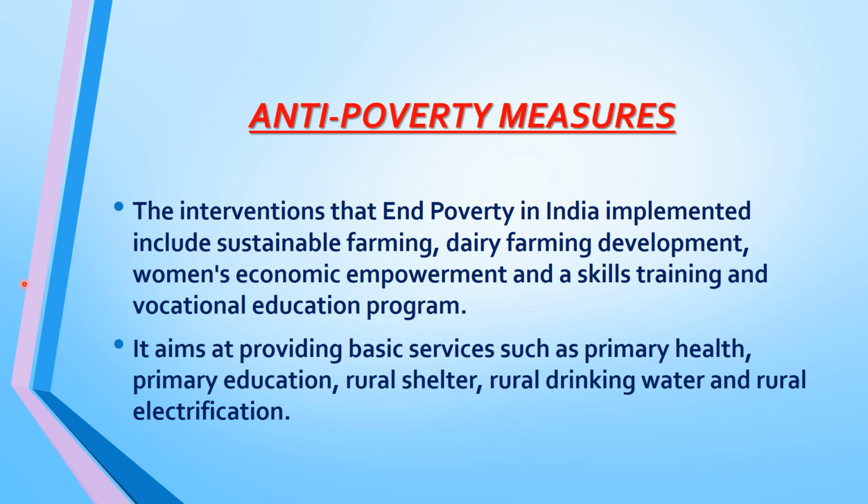Anti-poverty measures. The interventions that end poverty in India implemented include sustainable farming, dairy farm development, women's economic empowerment, and skill training and vocational education programs. It aims at providing basic services such as primary health, primary education, rural shelter, rural drinking water, and rural electrification.